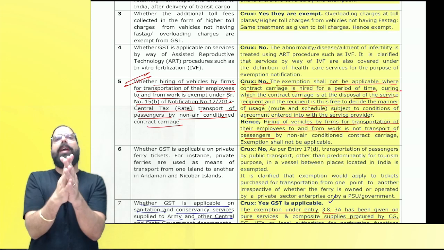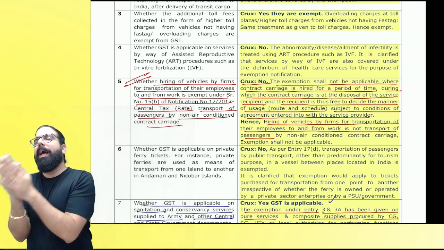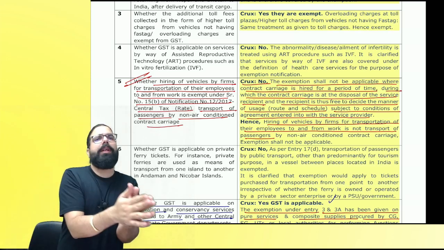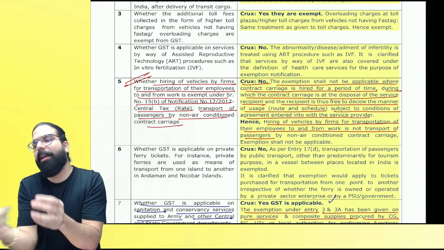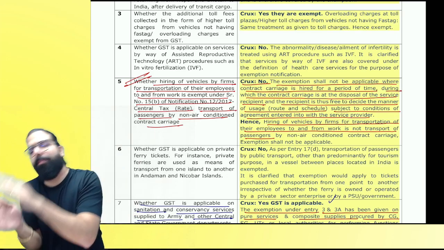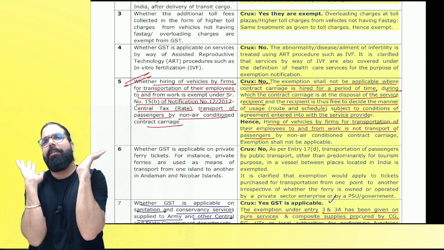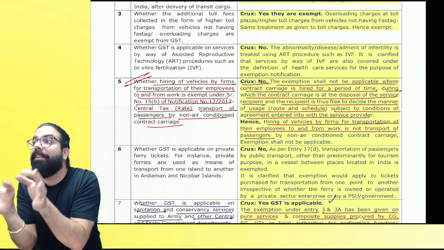Supposing I have a contract carriage, okay, everyone. I am taking people from one point to another. It's a non-AC contract carriage. Passengers get up. I tell them, okay, from this point to this point, I'll charge you this much. That is exempted.